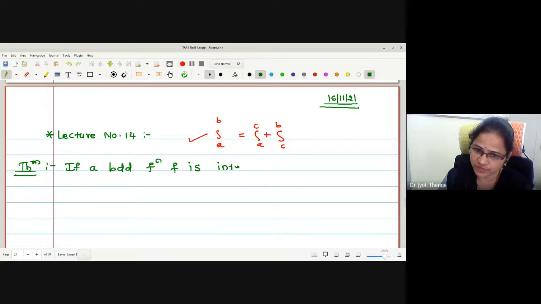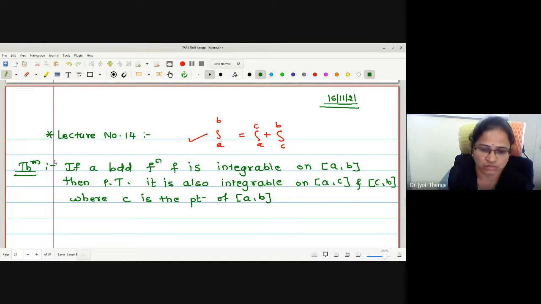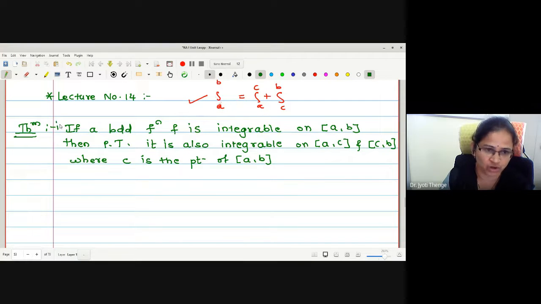If f is a bounded function which is given to be integrable on the interval a to b, then prove that it is also integrable on closed intervals AC and CB, where C is a point of this closed interval A to B. This is the first point. There are 3 points to prove in all. This is the first point.